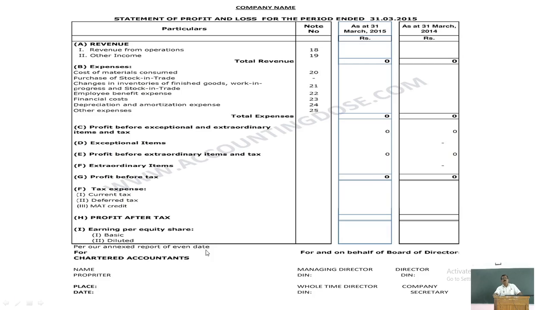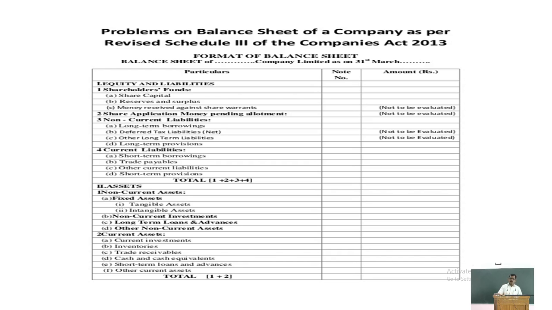The statement of profit or loss and the balance sheet should be prepared by the chartered accountant of the company, and the managing director, the directors and the secretary will sign on it. That will be the authentic financial statement. So you might have got the idea of preparing the statement of profit or loss and balance sheet, and it should be prepared in the same format.